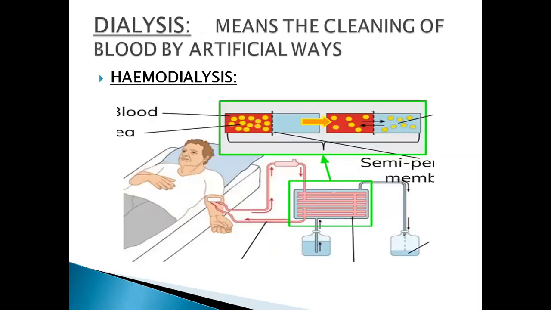Next is hemodialysis. In hemodialysis, you can see the patient whose kidney is infected, who is having renal failure, you can say. Okay, then how does hemodialysis work? In this dialysis, the blood of the patient is taken from the body like this, and then it is passed to a dialyzer machine. Here you can see this is a dialysis machine, and there are certain channels present inside this machine. These channels work like the kidney and they remove all the waste from the body. As the blood is passing through this region, you can see here all the waste will be absorbed.